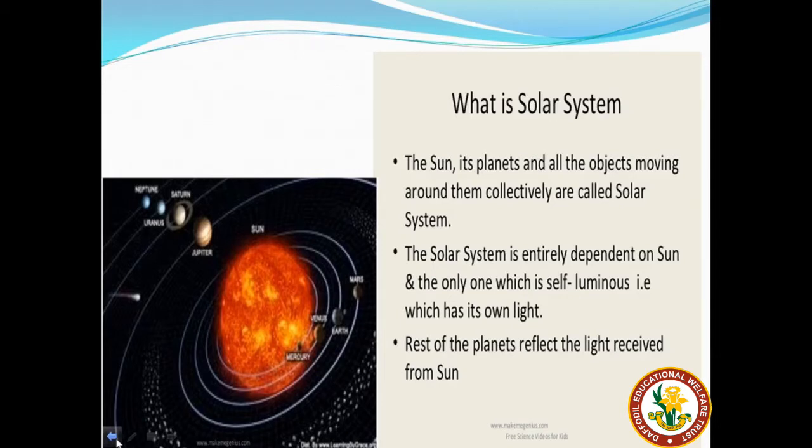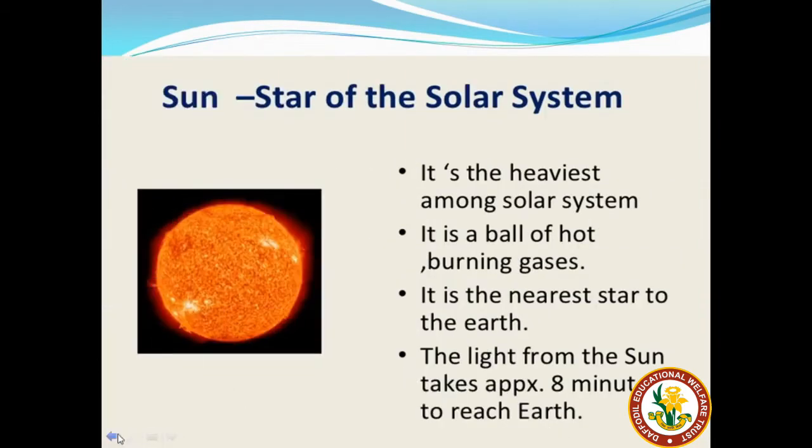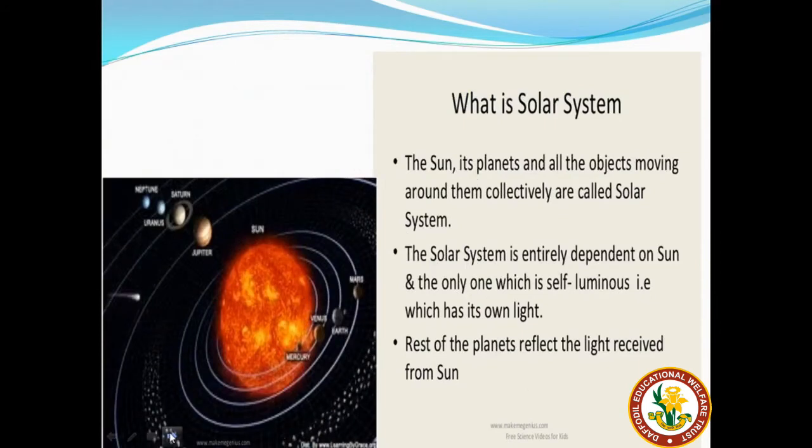It also provides the pulling force that binds the solar system. That is the importance of the sun that we are discussing here. It is about 150 million kilometers away from Earth, thus we do not feel its tremendous heat. As we are discussing that the sun is a huge ball of fire and hot gases, it has to give a lot of heat and energy. But due to its distance from the Earth, we do not feel that much of the heat from the sun. Okay, now the light from the sun takes about 8 minutes to reach Earth.